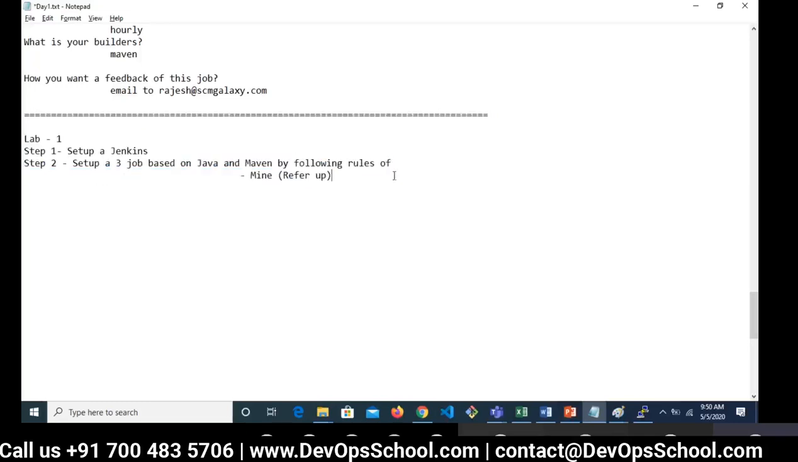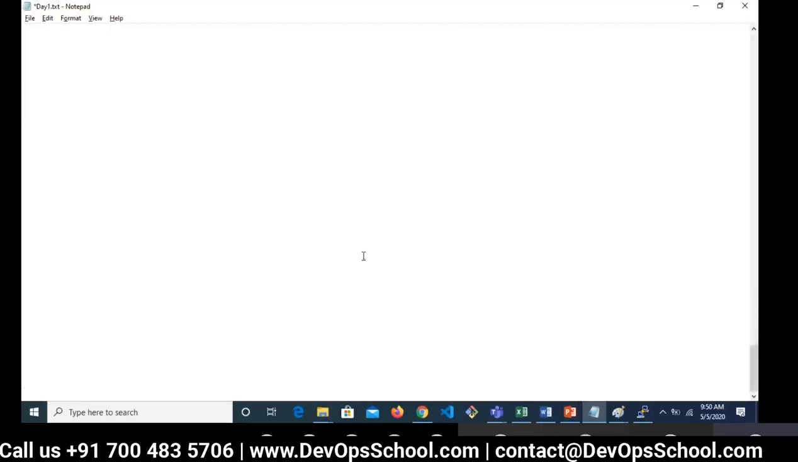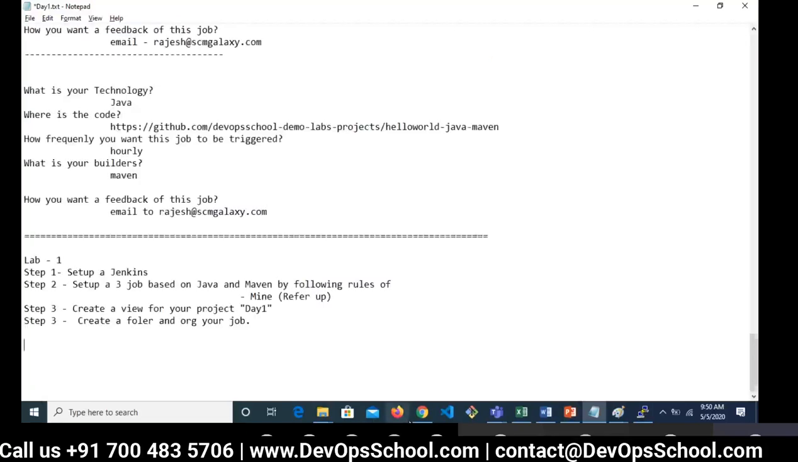Once you are done with it, step number 3, create a view. Create a view for your project, day 1. Okay, and then create a folder. This is step number 4. Create a folder and organize your jobs. This is lab 1, which is very simple to do. Again, it should not take more than 20 minutes for all of it.